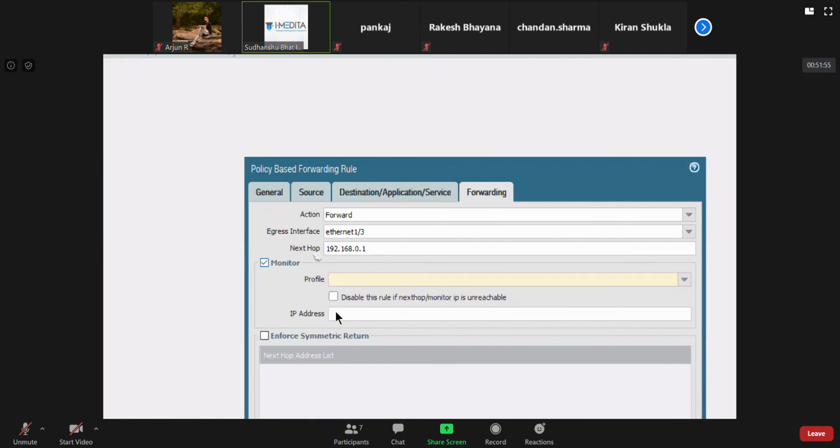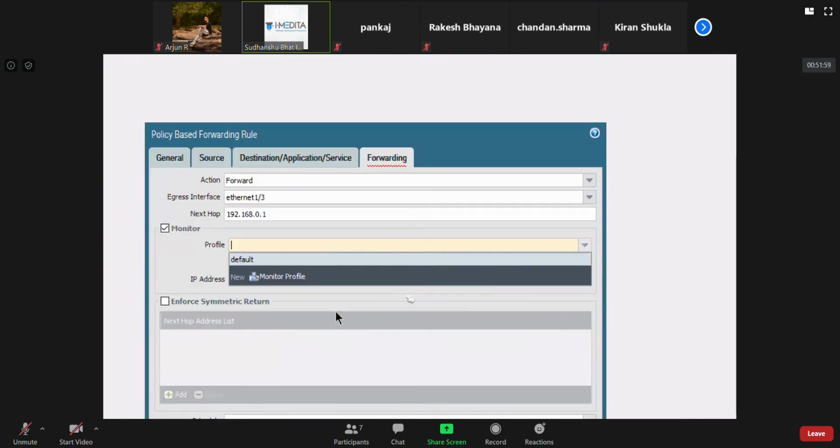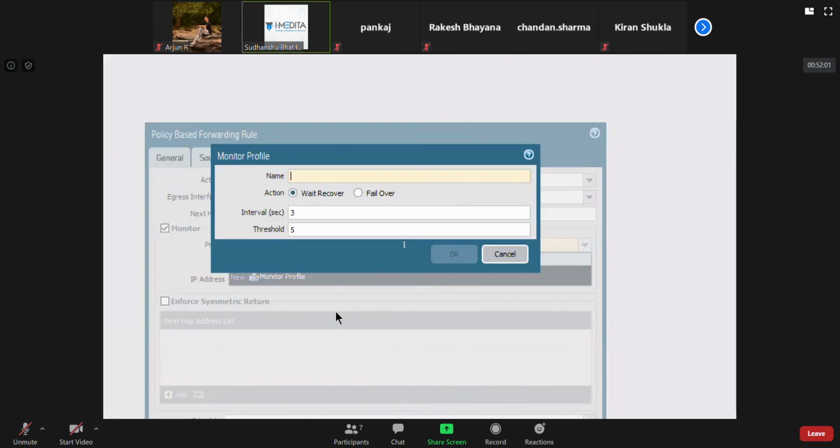If I click on monitor, I can create a monitor profile and say wait and recover, 3 seconds, threshold 5 seconds.